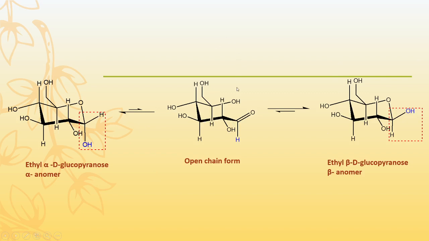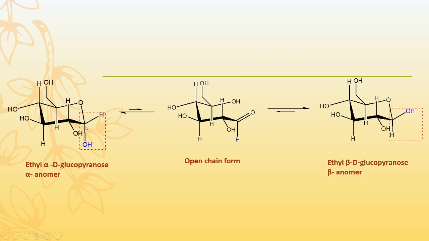After the attack of this C5 OH on this aldehydic carbon, there is formation of a hemiacetal ring, that is either a pyranose or a furanose depending on the structure. Here we take a 6-membered ring, therefore it is a pyranose ring. The attack can be from either the upside or the downside, therefore we get two types of product.